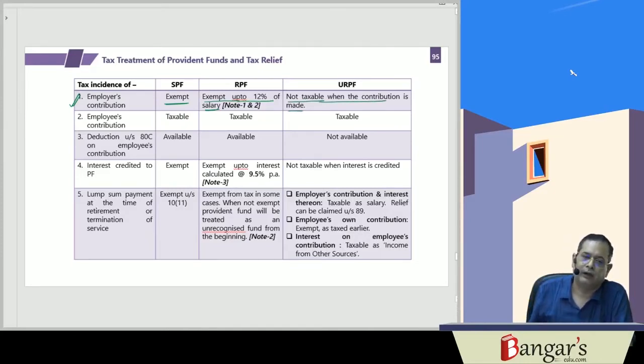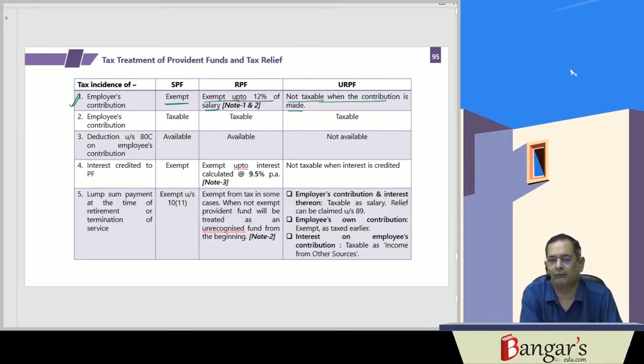Then the employee's contribution is deducted from salary, so it is own contribution. The employee contribution qualifies for deduction under section 80C, whether it is a statutory provident fund or a recognized provident fund. But in case of unrecognized provident fund, the same is not eligible for deduction.